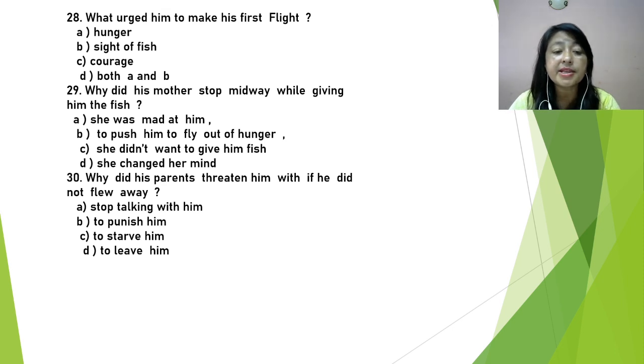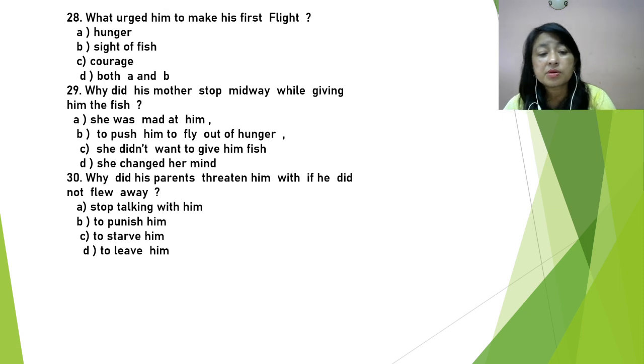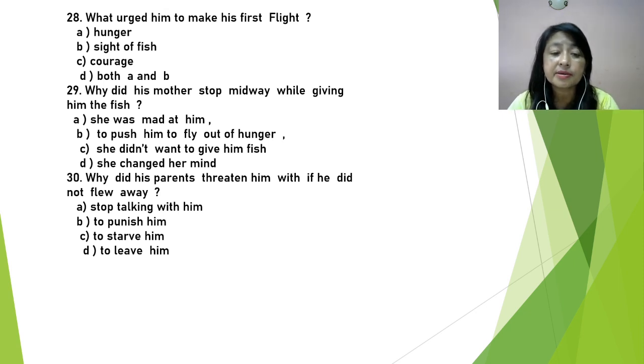Question 30. Why did his parents threaten him if he did not fly away? As we knew, his parents tried every method to make him fly, but he did not have the courage to face it or start his first flight. And so what they did, they took every way by threatening him, by pressurizing him, by taunting him, by leaving him in starvation.